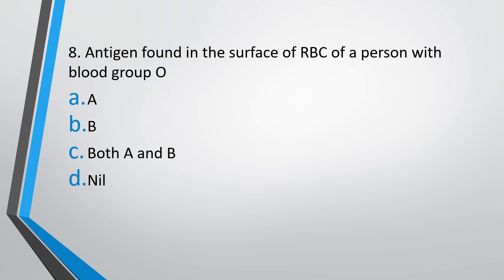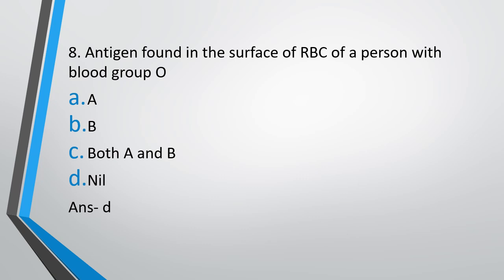Question 8. Antigen found on the surface of RBC in a person with blood group O is A, B, both A and B, or nil. The correct answer is option D, that is the antigen found on the surface of RBC is nil. Neither A nor B is found. Hence, they act as universal donors. However, they contain both the antibodies in their plasma. Since both the antibodies, anti-A as well as anti-B, are present, they cannot receive blood from any blood group other than O itself.